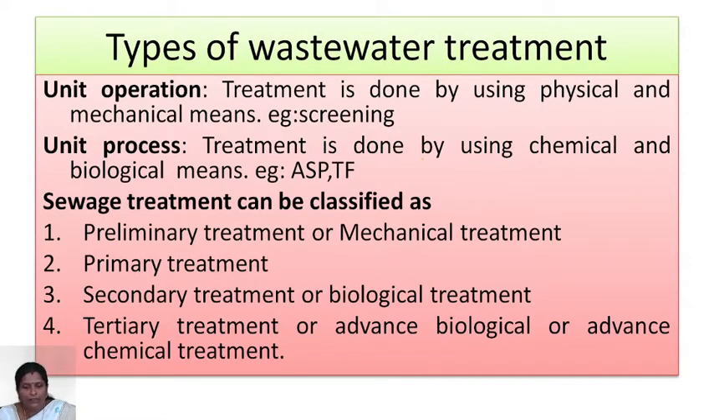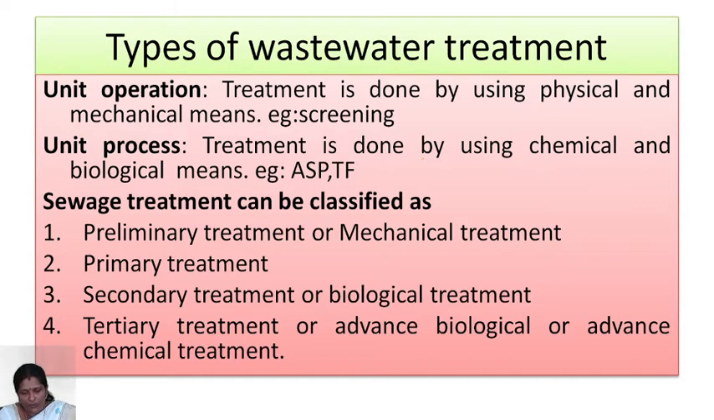Now go to the classification, the types of wastewater treatment. Before entering into wastewater treatment, we must know about unit operation and unit process. What is meant by unit operation? The treatment of wastewater done by physical and mechanical means is called unit operation. By physical means, a person collects the waste, or some machinery is erected to collect the waste. That phenomenon is called unit operation. An example is screening.